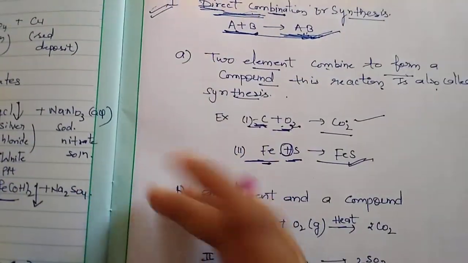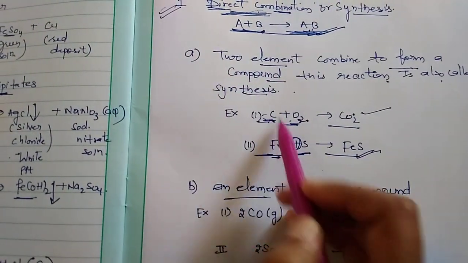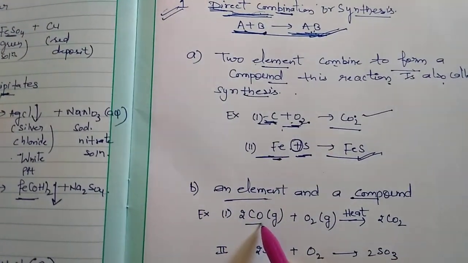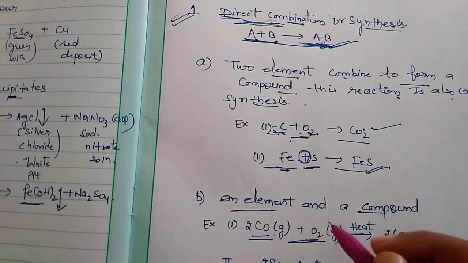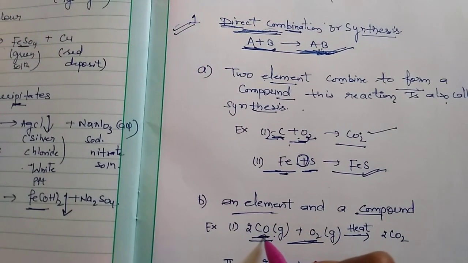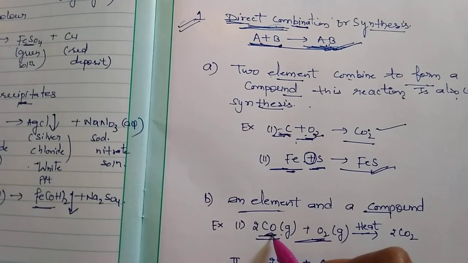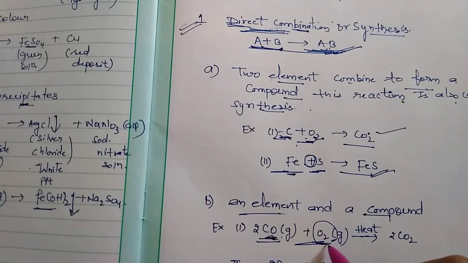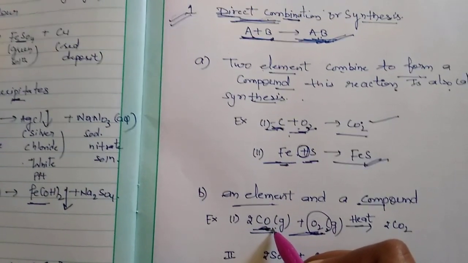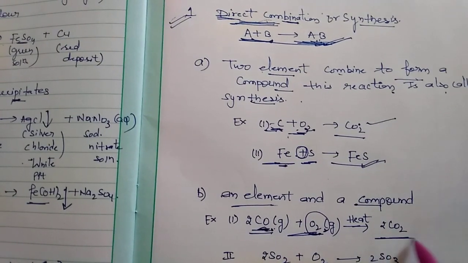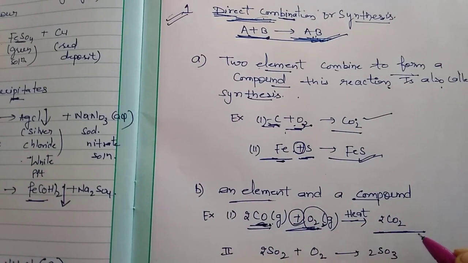Its second category is an element and a compound. In the first, both reactants are elements. In this one, one reactant is an element and one is a compound. You can see carbon monoxide, CO, a compound, burns in the presence of oxygen, an element, to form a single product, carbon dioxide. This is a simple combination reaction.